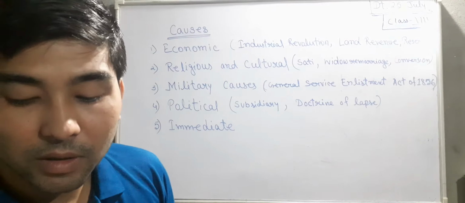So these were the problems slowly rising up. But the main problem because of which the revolt of 1857 started is the immediate cause. Here we could see that there was a bullet made by a company called Enfield, the Enfield rifle.